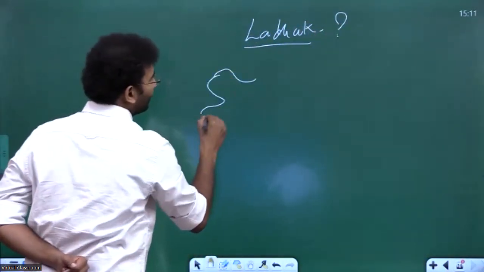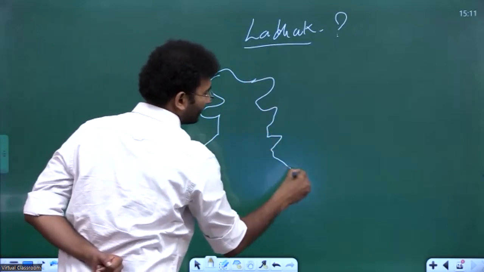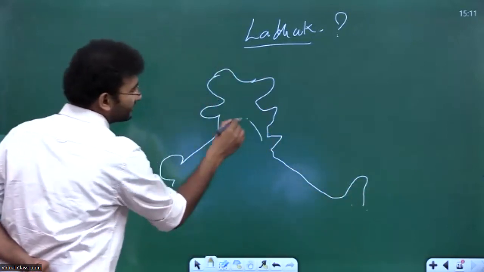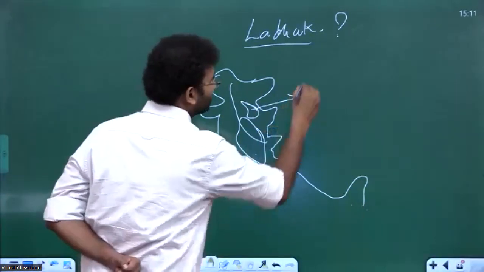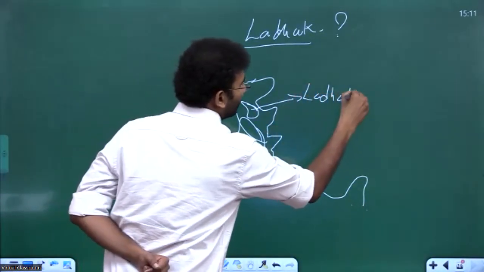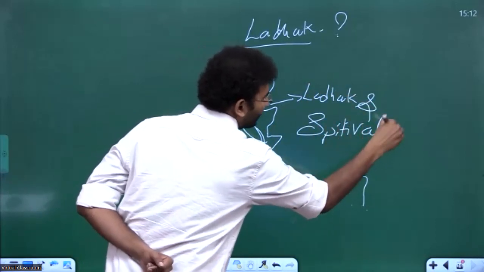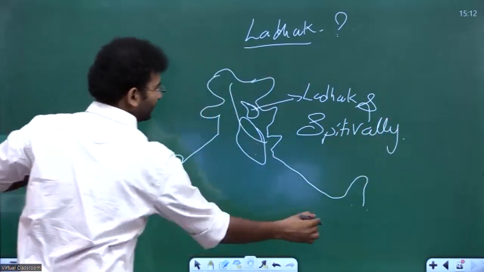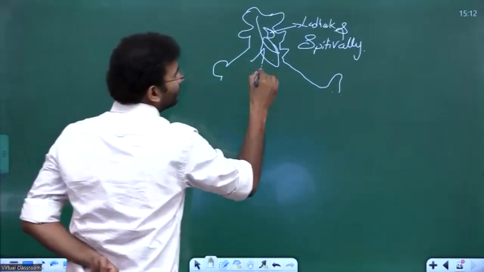For example, if this is your India, your cold deserts are present in the northern region, in Jammu and Kashmir, especially the parts of Ladakh and Spiti Valley. It is because these regions are lying north of the Himalayas.